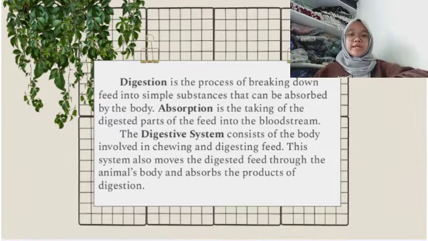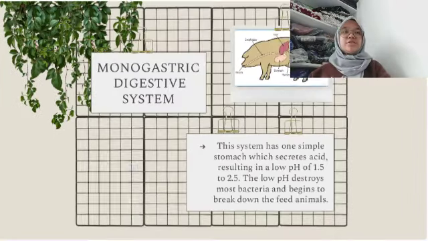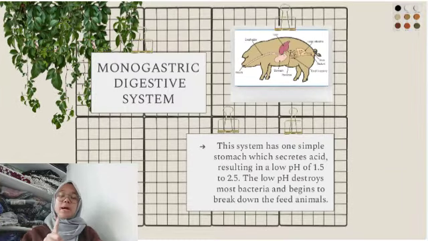So what is the monogastric digestive system? The monogastric digestive system has one simple stomach. The stomach secretes acid, resulting in a low pH of 1.5 to 2.5. The low pH destroys most bacteria and begins to break down the feed materials. Animals with this type of digestive system are better adapted to eat rations high in concentrates.